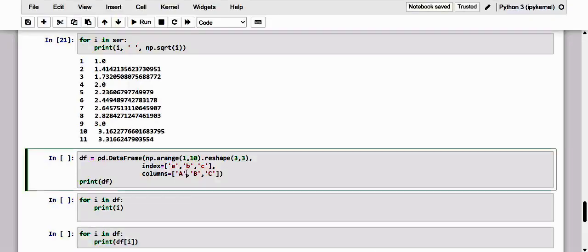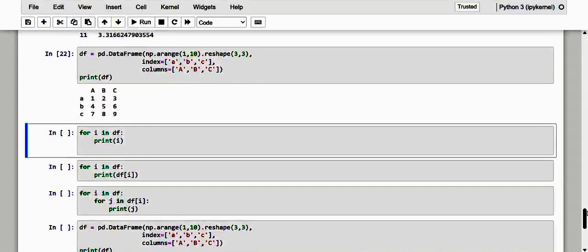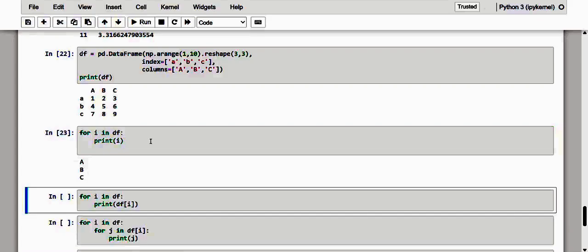Here it is, the same data frame. Let us use it with that simple iteration. Dear friends, if we perform a for loop on this data frame, this time we will only get the list of the column labels.